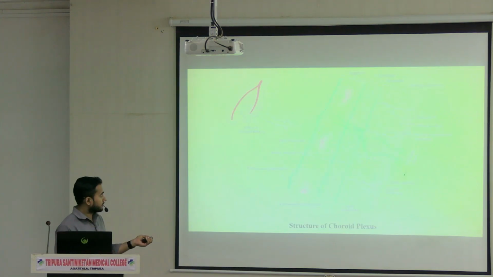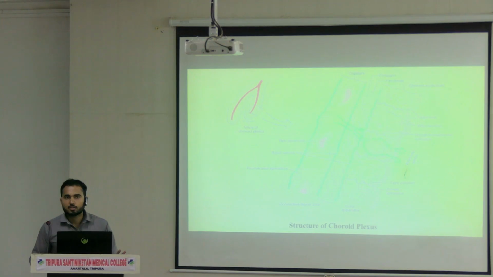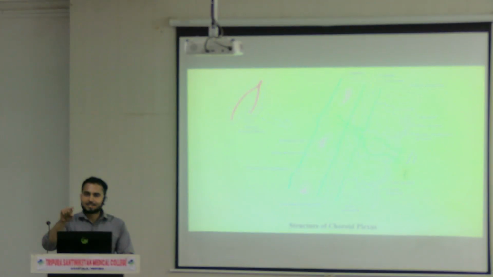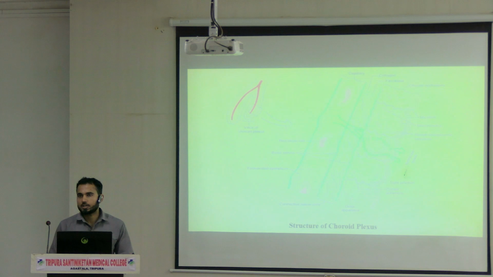Let me show you the diagram. Here you can see the structure of choroidal plexus. So actually what happens? First of all, have you heard about tela choroidea? Anyone? No. Okay, so the choroidal plexus is present inside the tela choroidea. So what actually is this tela choroidea?